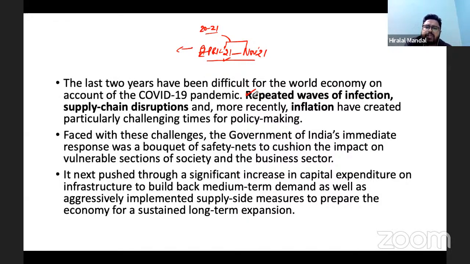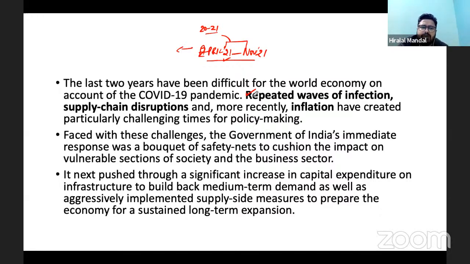We will talk about how it creates multiple challenges. This is affecting the supply side of the economy, because the production units are not able to open properly. So the part of the fiscal or monetary policy strategy is to understand the wave of infection and respond as per the continued waves in the country.